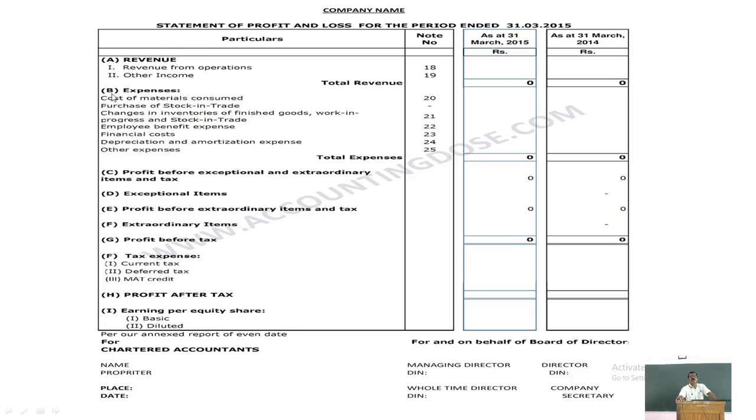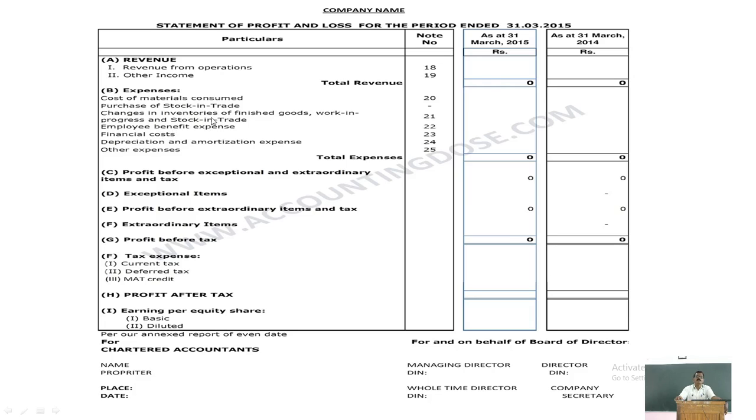So, cost of materials consumed during the year: the material consumed you have to show. Purchase of stock, purchases made in the current year. And changes in inventory, which means changes in stock.